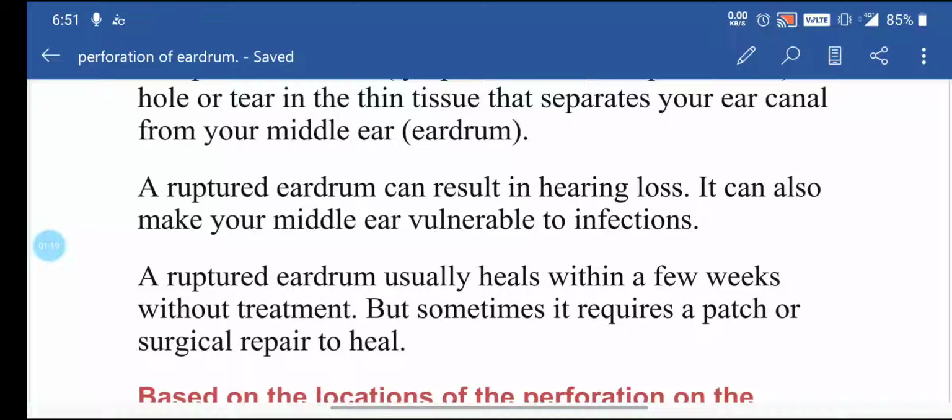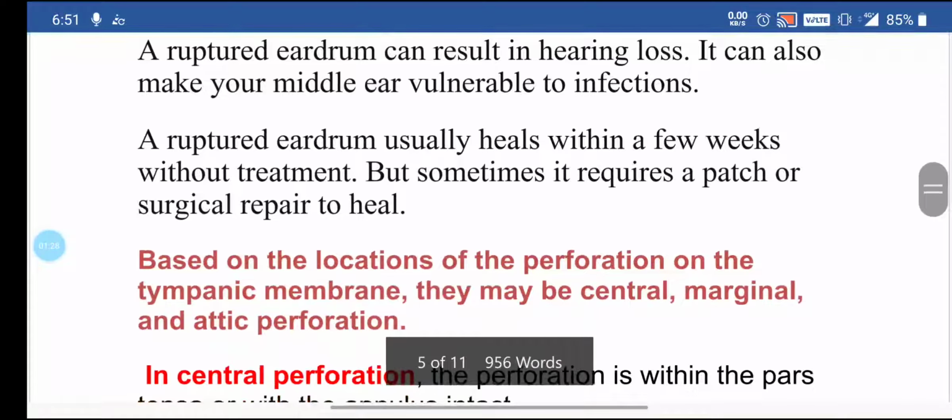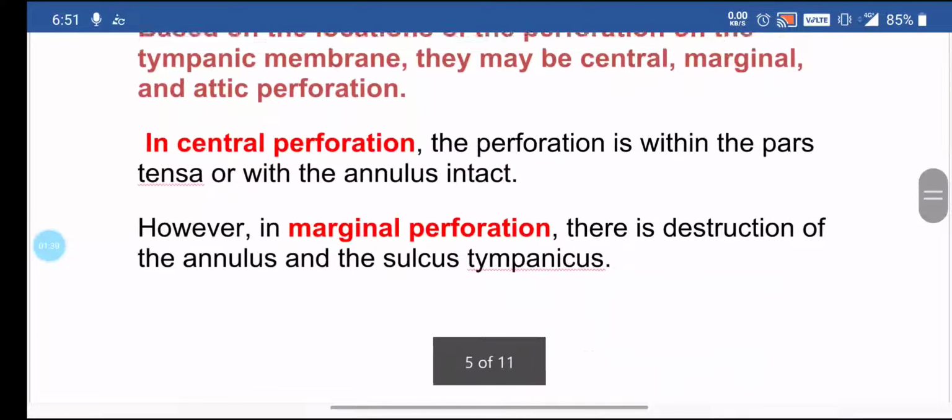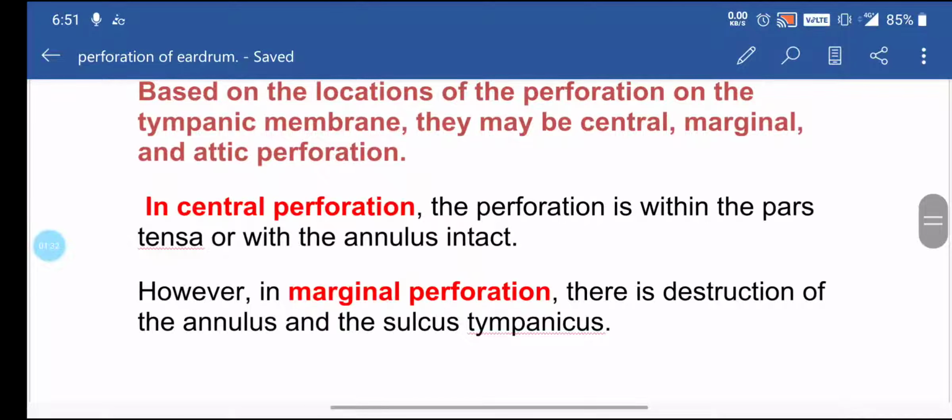Now, types. There are three types of perforation, based on the location of the rupture. First is the central perforation. If the perforation is in the central part of the eardrum, in the pars tensa, with the annulus intact, it is known as central perforation. Second, marginal perforation: destruction of the annulus.